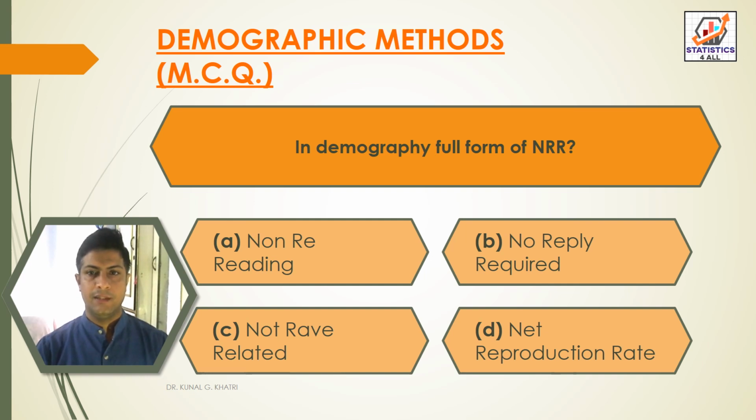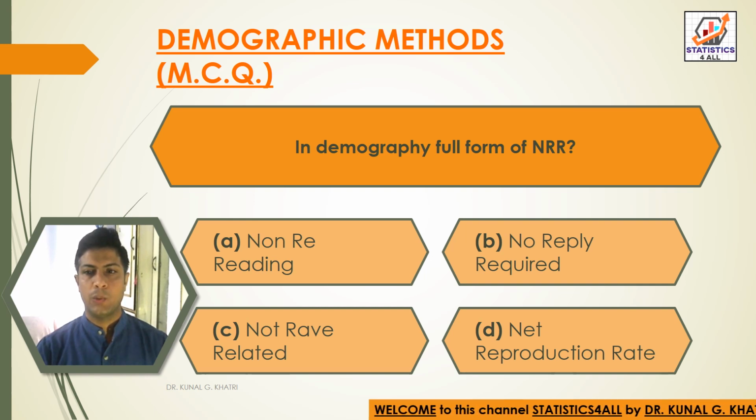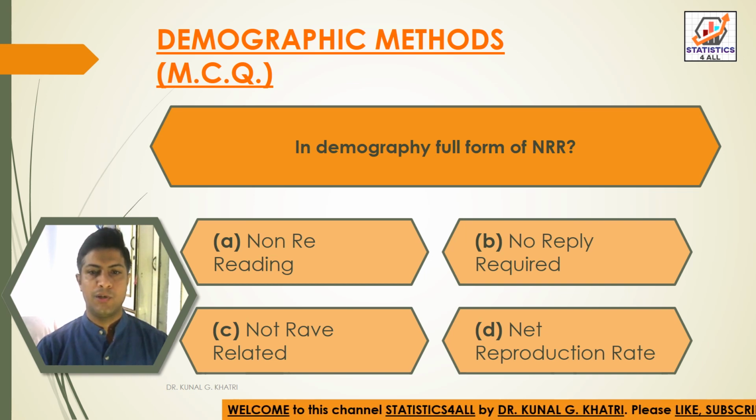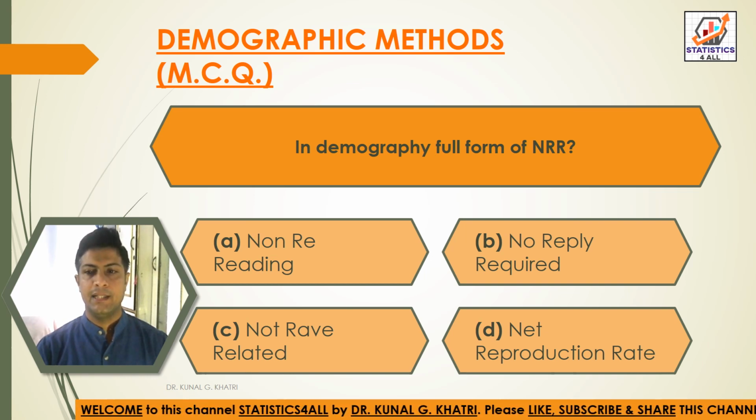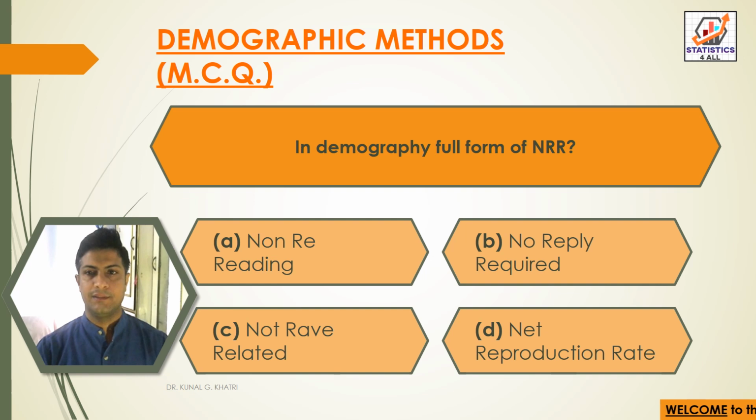Next question, in demography full form of NRR. Option A non-rereading, option B no reply required, option C not rave related, and option D net reproduction rate. So here we have answer option D, that is net reproduction rate.